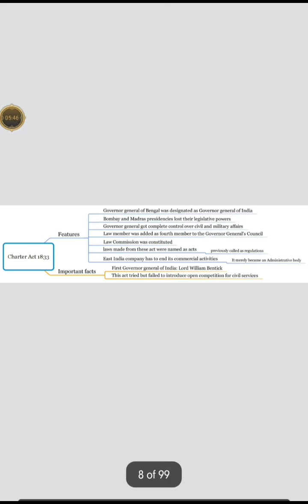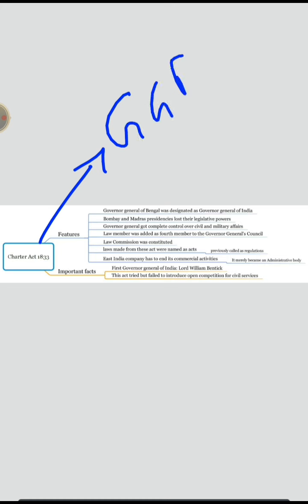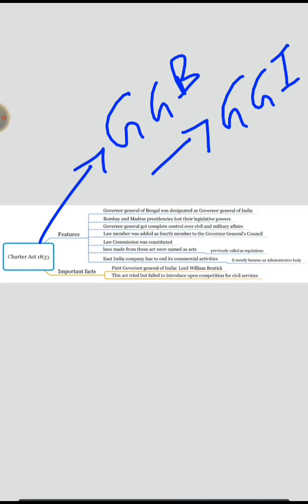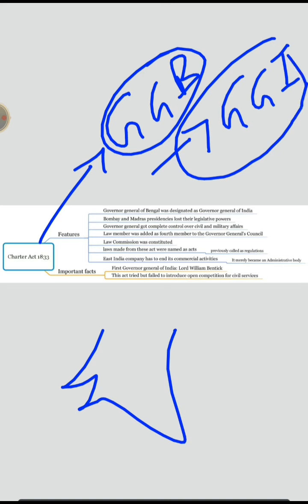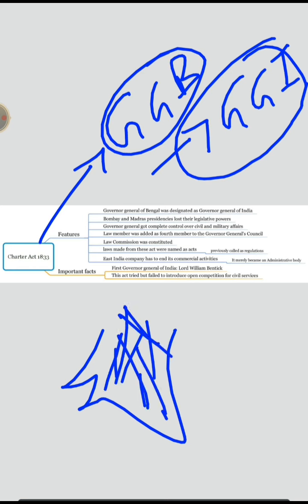Next, let's go to the second act. This is the Charter Act of 1833. Through this act, the Governor General of Bengal is transformed into the Governor General of India. That means before, we studied that the Governor of Bengal transformed into Governor General of Bengal and got more powers than other officers, right? Now, as the Governor General of Bengal became Governor General of India, he became more and more powerful all along India. So all became subordinate to him. And this is the final step towards centralization.